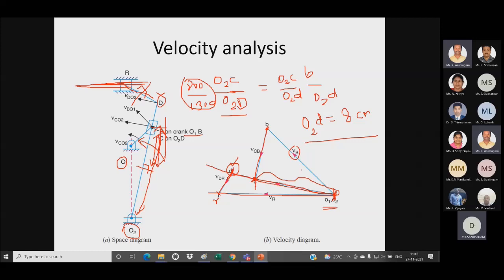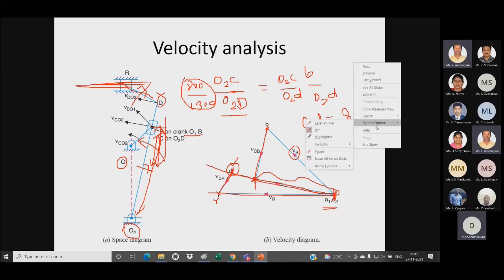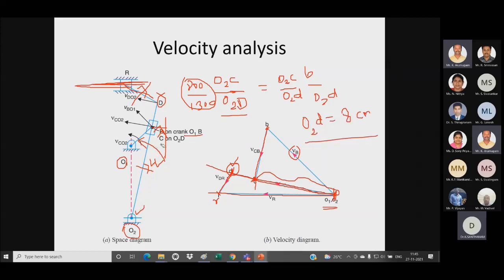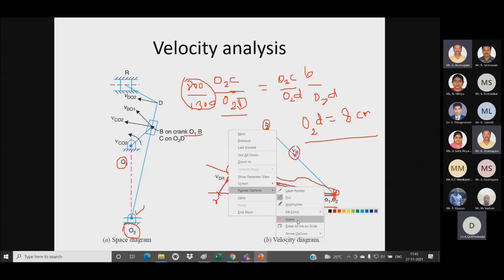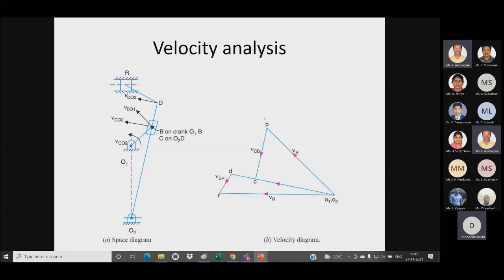So for a quick return mechanism only, we will be having the coincident points, right. So this is my coincident point, right. So B will be on the crank OB, C will be on O2D. So the B and C we will be having a velocity. You can see the B, C we are having a velocity, but both B and C points are on the single point in the space diagram.